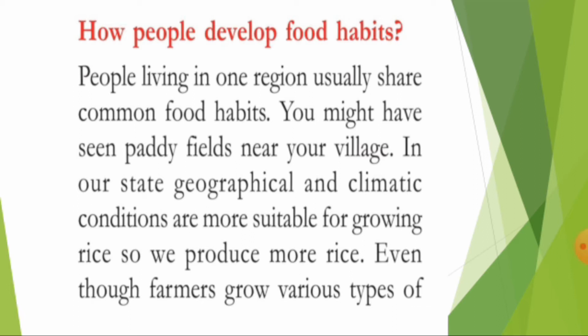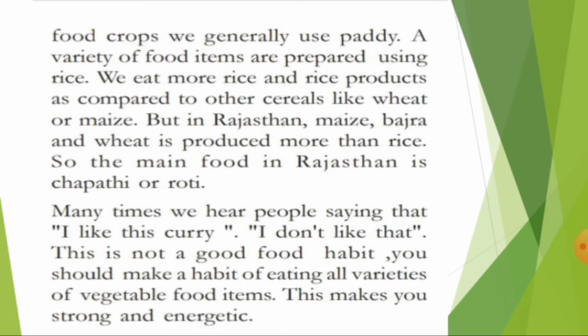Now let us go through the next lines. Even though farmers grow various types of food crops, we generally use paddy. A variety of food items are prepared using rice. Now we eat more rice and rice products as compared to other cereals like wheat or maize. But in Rajasthan, maize, bajra and wheat are produced more than rice. So the main food of Rajasthan is chapati or roti.